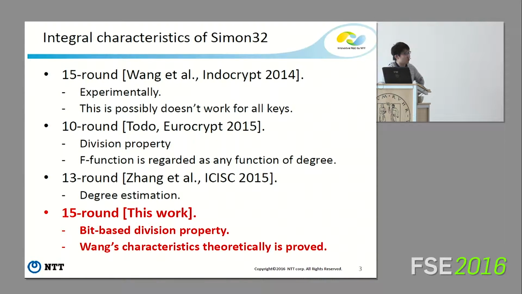Very recently, at ICISC 2015, Chen et al. showed the existence of a 13th-round integral characteristic by exploiting algebraic degree. Now in this work, I theoretically proved the existence of a 15th-round integral characteristic by using bit-based division property. As a result, this experimental characteristic is theoretically proved.